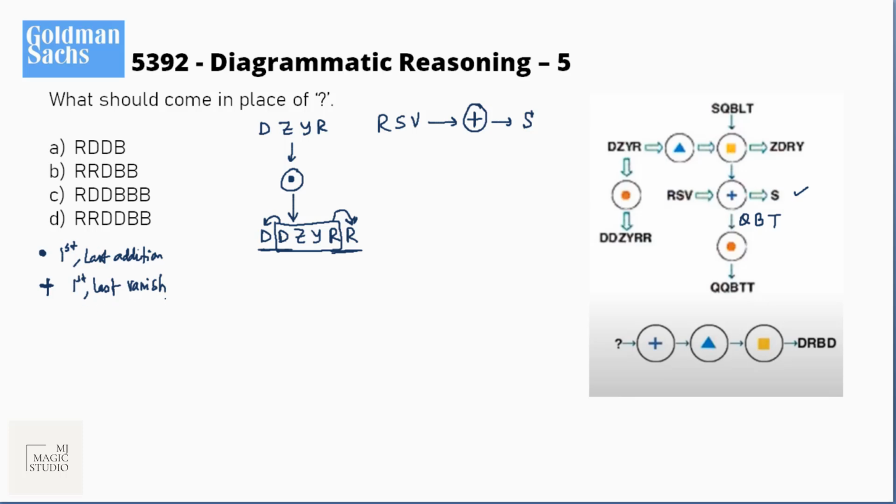Plus converter says first and last vanish. That means before this plus converter, we should have something, then QBT, and then something. Got it? Now, here we can see that we have already got QB is matching here.